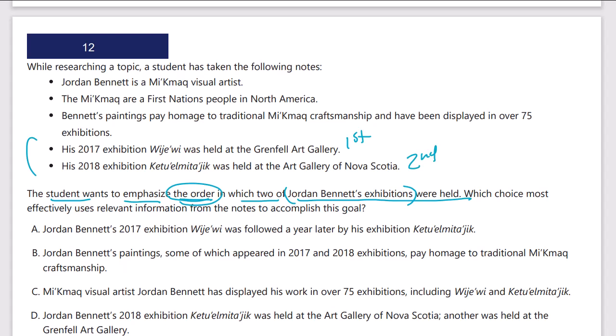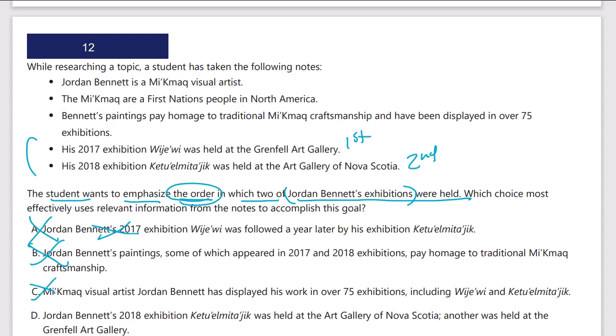So Jordan Bennett's 2017, no, we can't just talk about the 2017 if we want the order. We have to include both. Bennett's paintings, some of which appeared in 2017 and 2018, pay homage to Mi'kmaq. That's true, but that doesn't emphasize the order. That again is wrong. C, Mi'kmaq visual artist, displayed over 70. No, that's not it. It's going to be D.